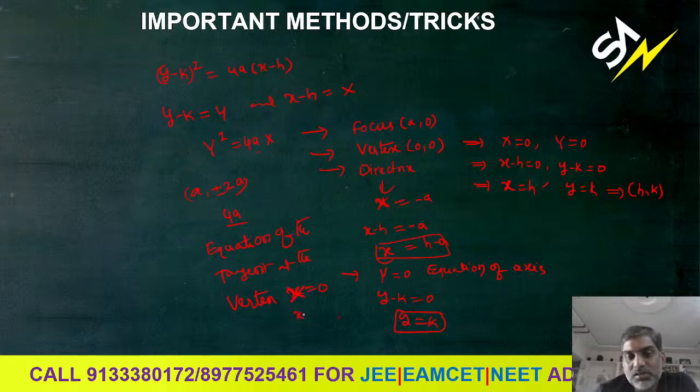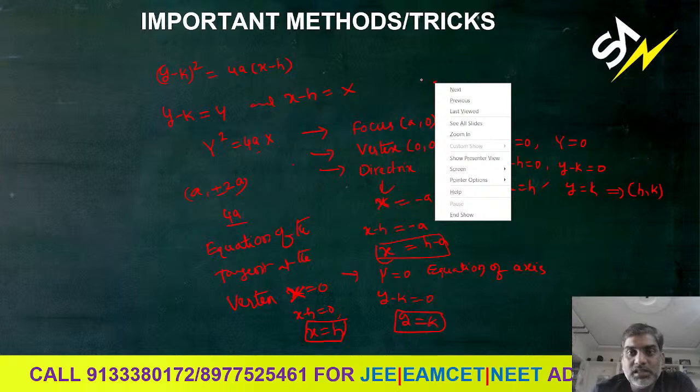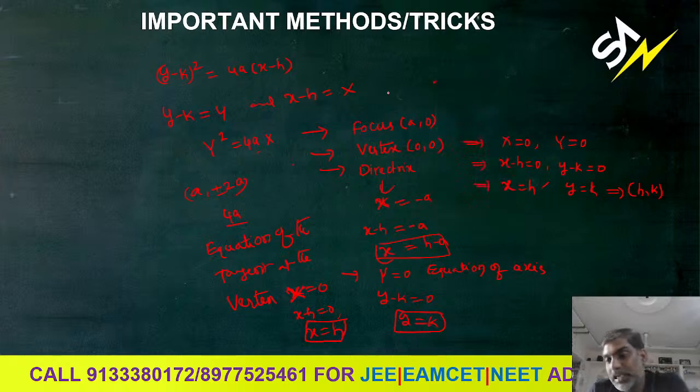Capital X means small x minus h equals 0. So x equals h. x equals h is called the equation of the tangent at the vertex. Right? Am I clear to you with these points?